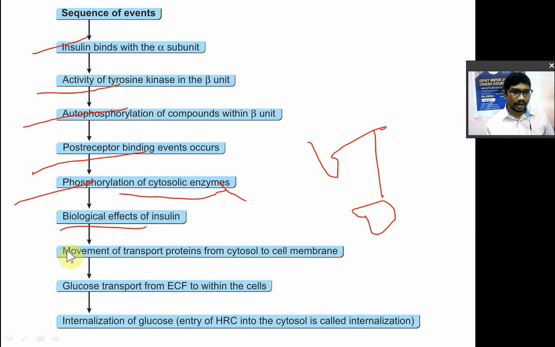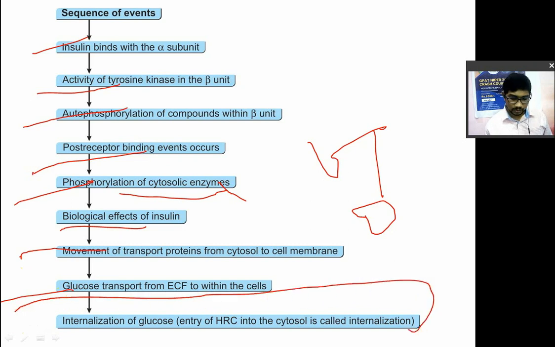Okay, again insulin will also stimulate the production of certain transport proteins, glucose transport proteins, and those glucose transport proteins will mobilize glucose from the extracellular part to the intracellular part for oxidation. So internalization of glucose, again that is nothing but the entry of glucose into the cell. We have already discussed this.